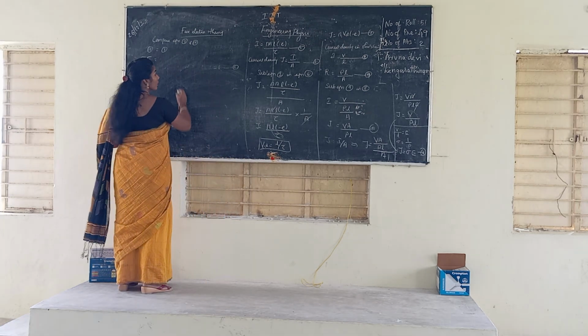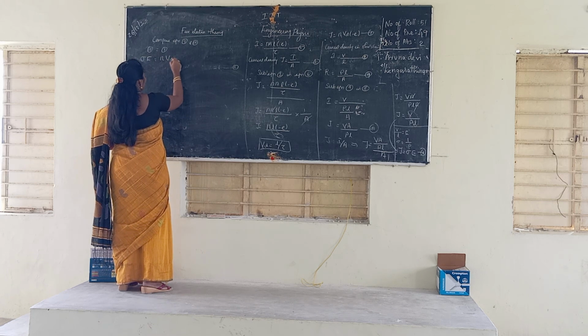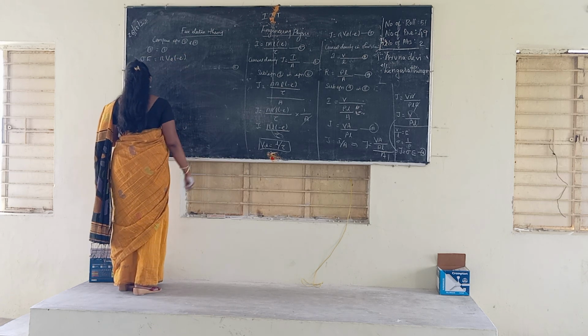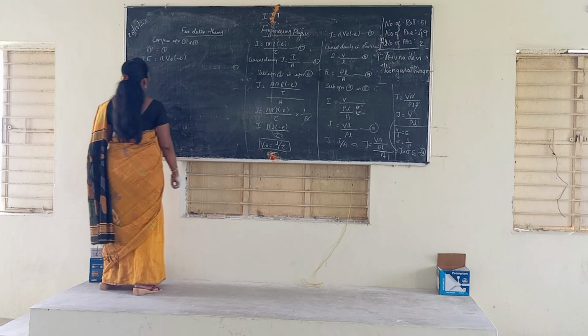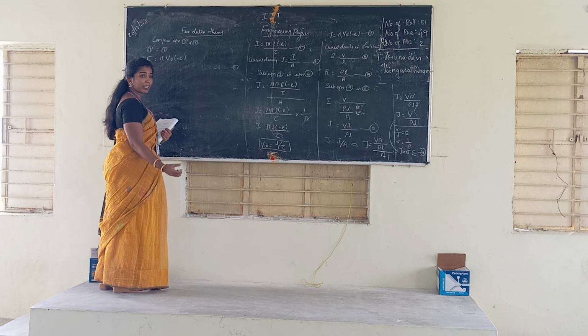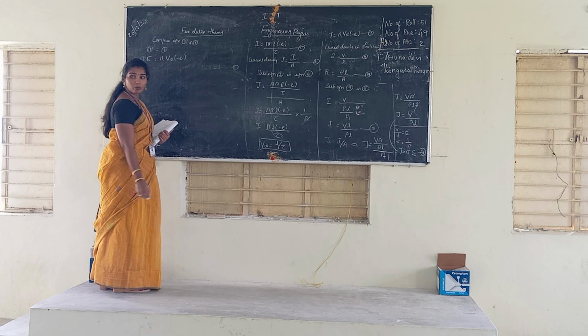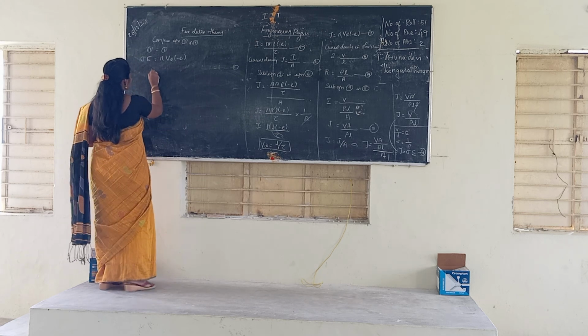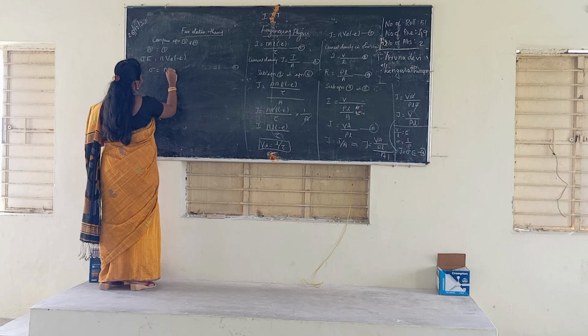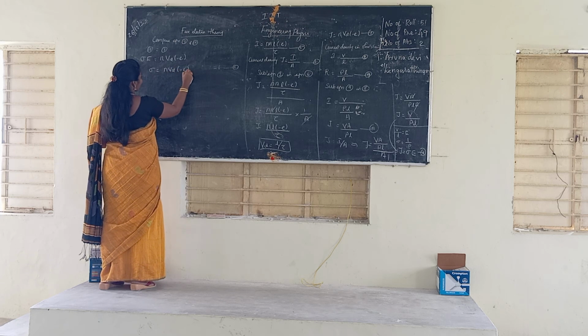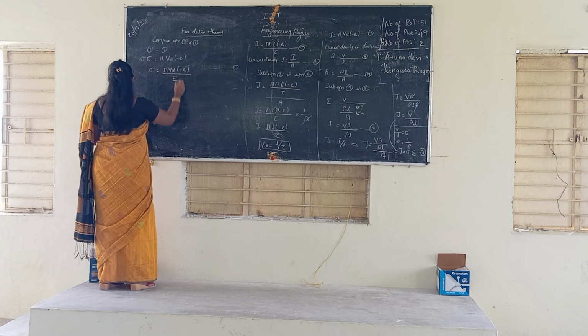Sigma E is equal to N into VD into minus e. So sigma is equal to N into VD into minus e divided by capital E.